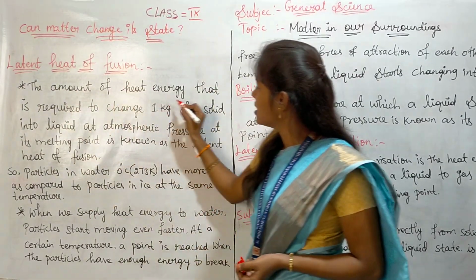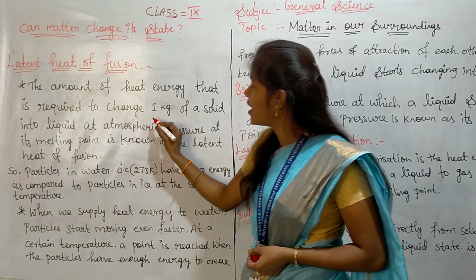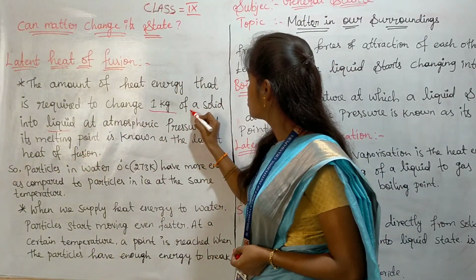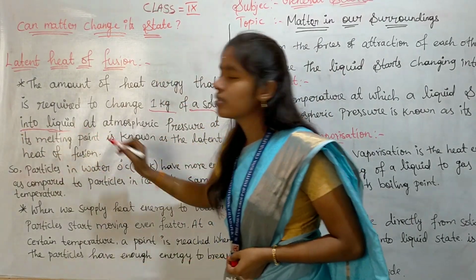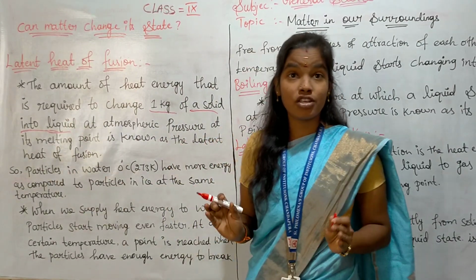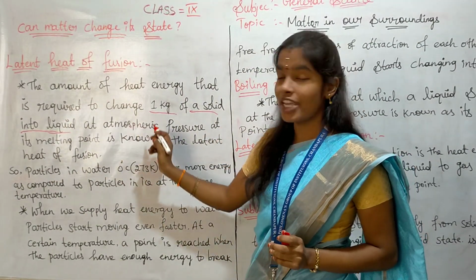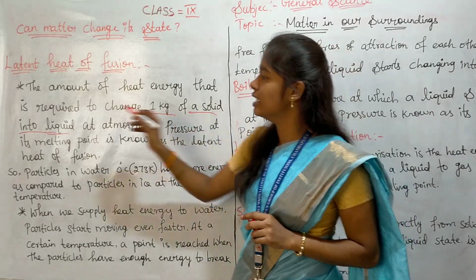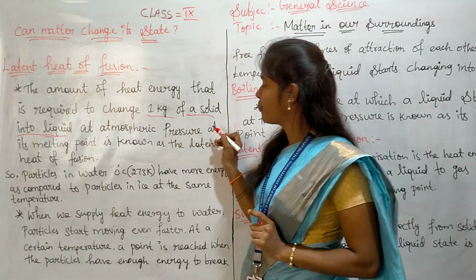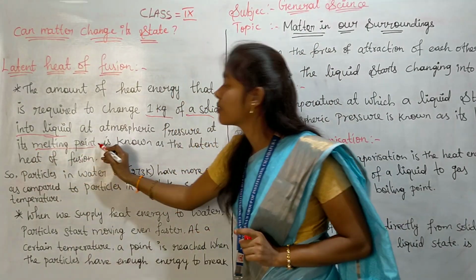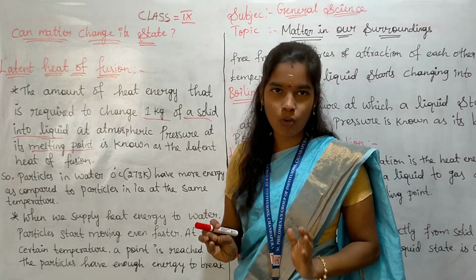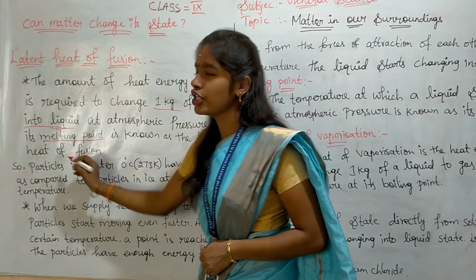The amount of heat energy that is required to change 1 kilogram of solid into liquid at atmospheric pressure and at its melting point, not boiling point, is known as the latent heat of fusion.